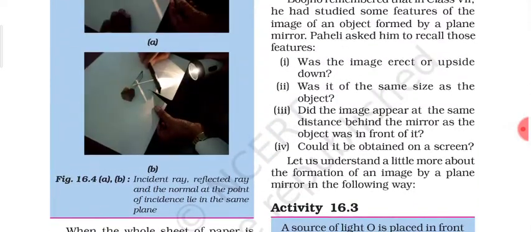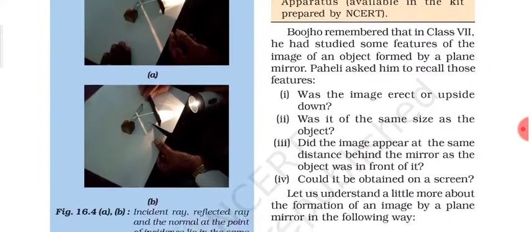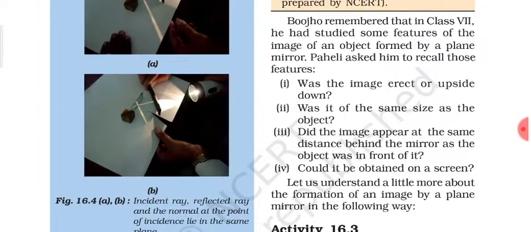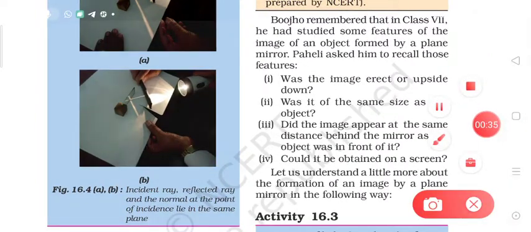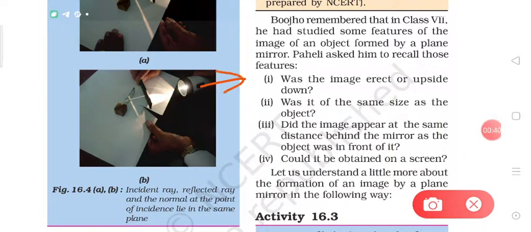Now dear students, in previous class, that is in class 7th, we have discussed certain properties of the image formed by a plane mirror. That the image formed by the plane mirror is always erect, right?